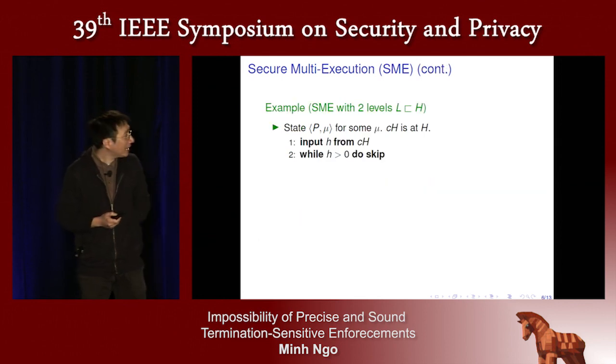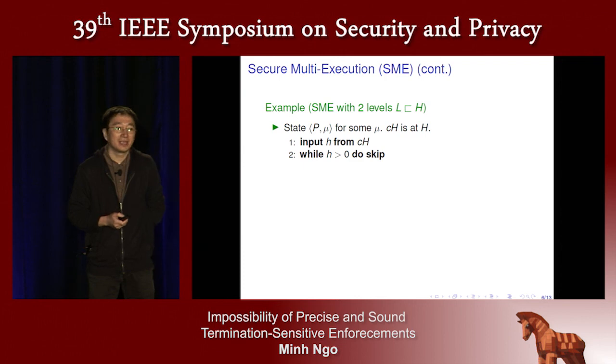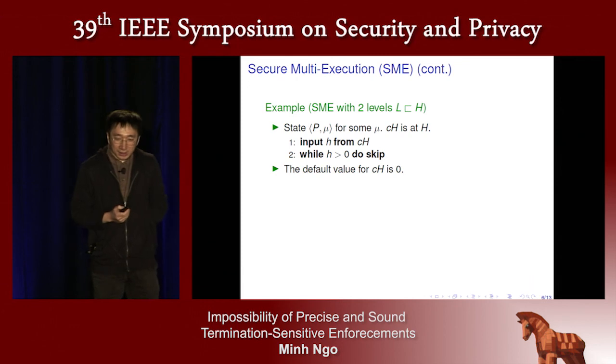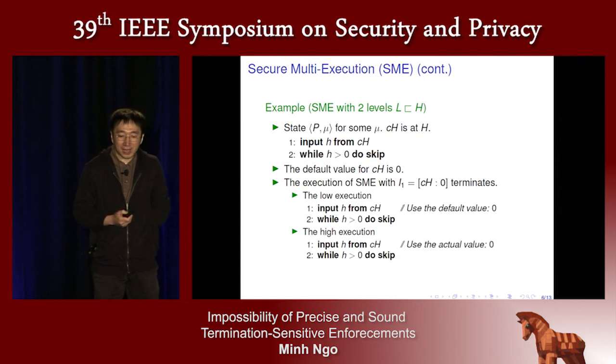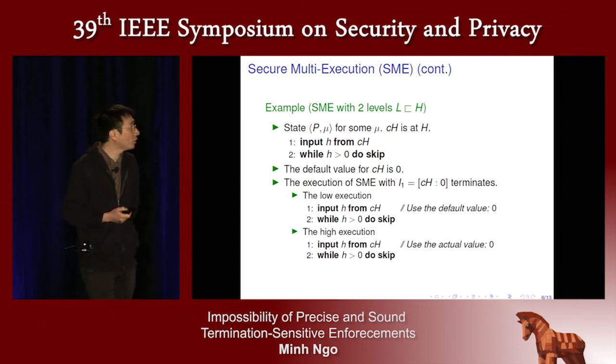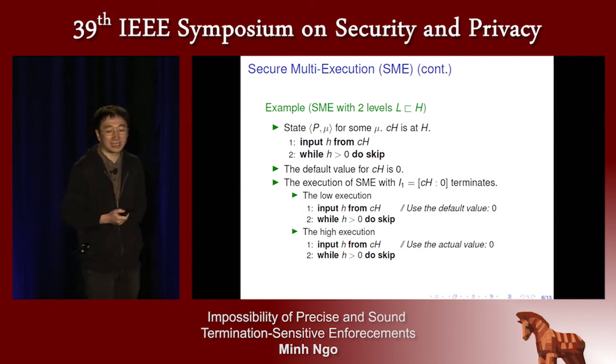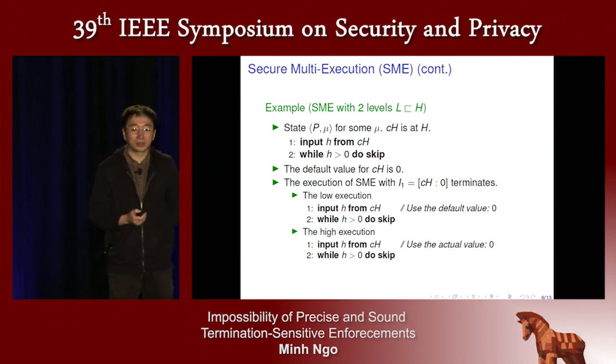Okay, so in this slide, I will illustrate SME by executing SME on the state P and V presented before, and notice that this state does not satisfy TSNI. Suppose that the default value for CH is 0. Now we look at the execution of SME with the input I1 with the input value 0. For this execution, when the low execution needs an input value from the confidential input channel CH, it uses the default value, which is 0. That's why this execution does not enter the infinite loop and it terminates.